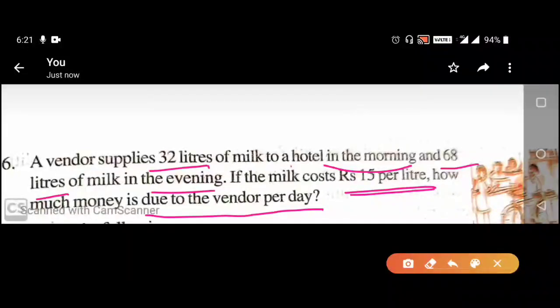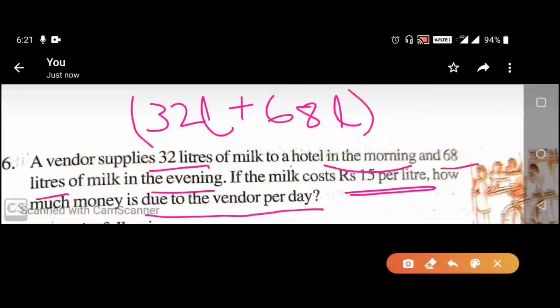That means a vendor supplies 32 liters milk in the morning and in the evening the vendor supplies 68 liters milk. Now in a day the vendor supplies 32 liter plus 68 liter milk, that means 100 liter milk.